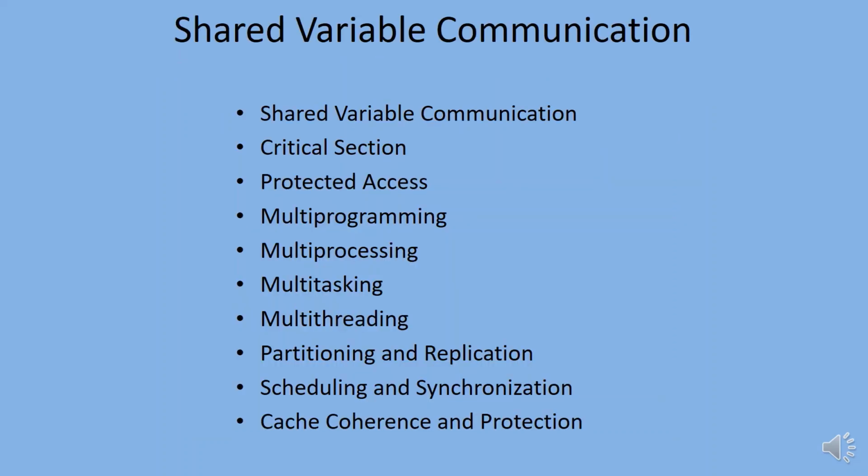Shared variable communication. Used in multiprocessor programming, shared variable interprocessor communication demands use of shared memory and mutual exclusion among multiple processes accessing the same set of variables. Critical section. A critical section is a code segment accessing shared variables which must be executed by only one process at a time and which once started must be completed without interruption.